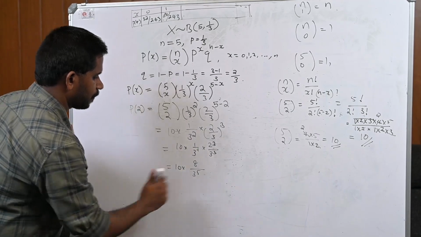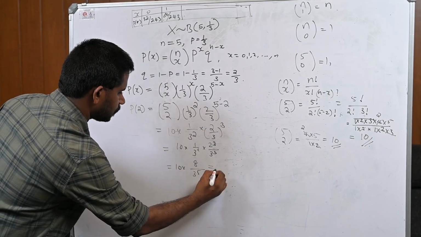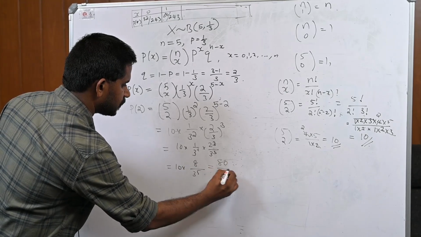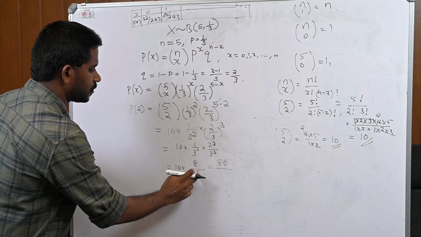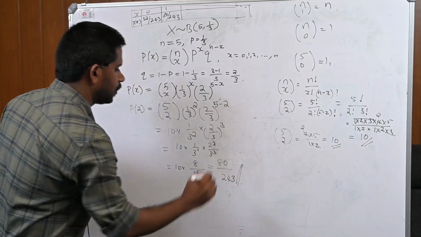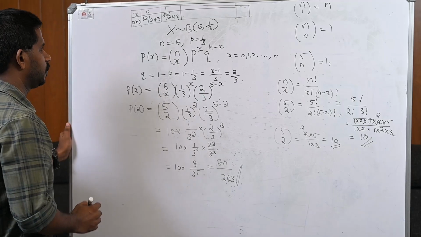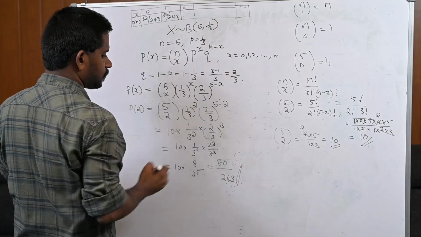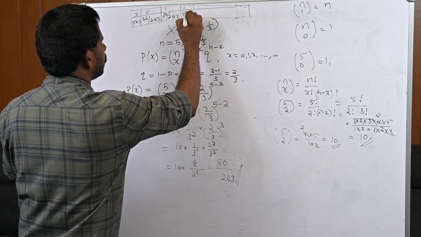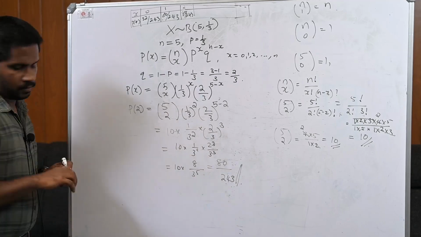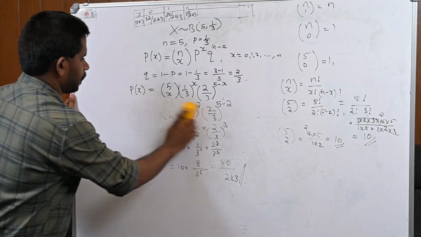2 plus 3 is 5. This is equal to 10 into 8, which is 80, divided by 3 raised to 5. 3 raised to 5 is 243. So, this is 80 by 243. So, P of 2 is 80 divided by 243. Now, next one is P of 3.